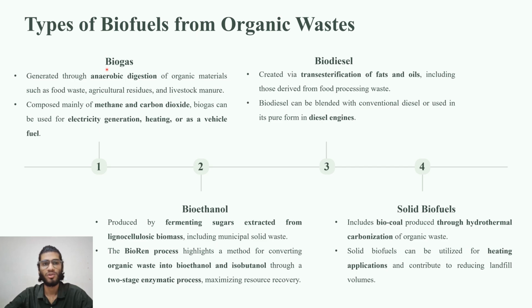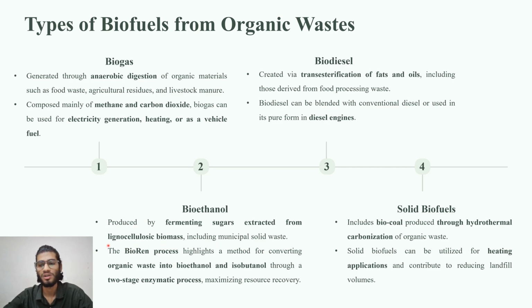First, biogas. Biogas is obtained by the anaerobic digestion of organic waste, and it is mainly composed of methane and carbon dioxide. It can be used for electricity generation, heating, or as a vehicle fuel also. The next is bioethanol, which is produced by the fermentation of sugars obtained from the processing of lignocellulosic biomass.